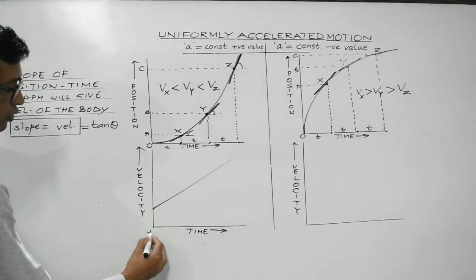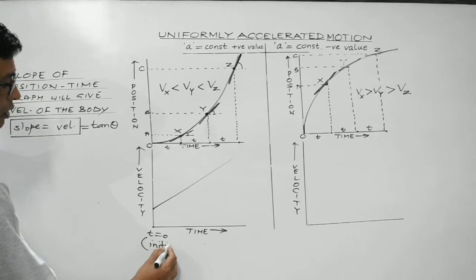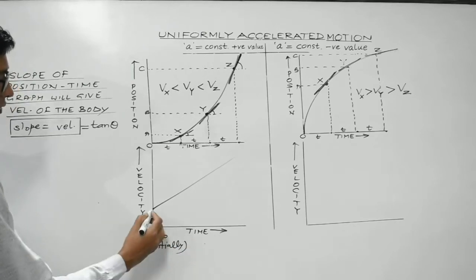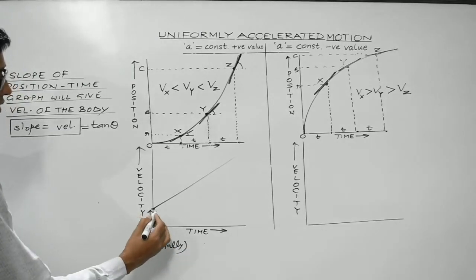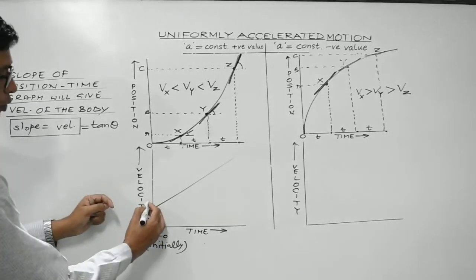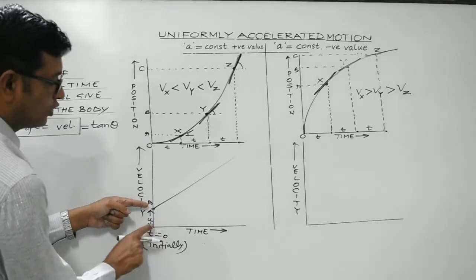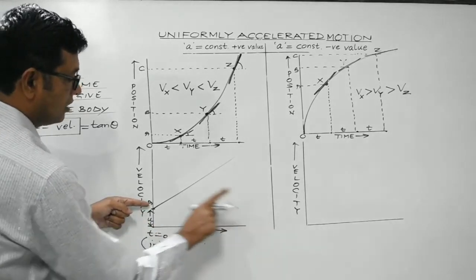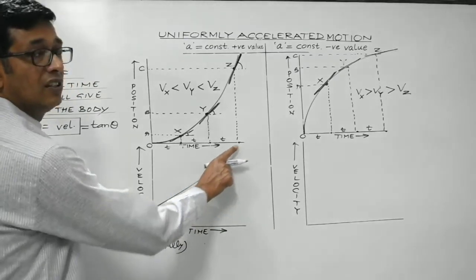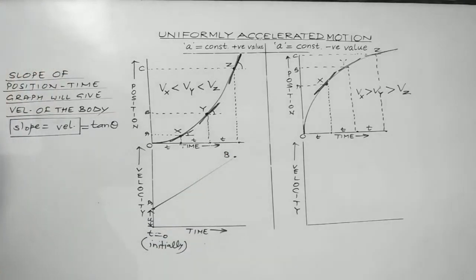This is t equals 0. At t equals 0, that is initially, whatever is the velocity possessed by the body, that is known as its initial velocity. U stands for the initial velocity. So at this point, point A, the body is possessing initial velocity U. Now with the passage of time, as the time elapses, this velocity of the body keeps on increasing at a constant rate.